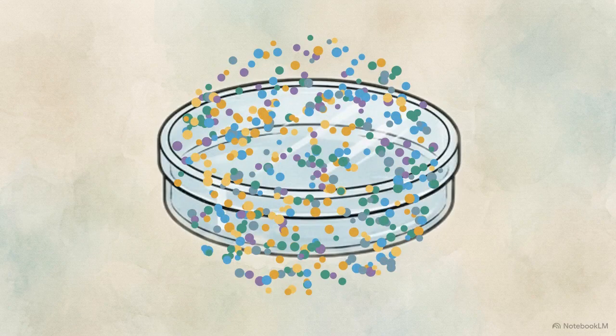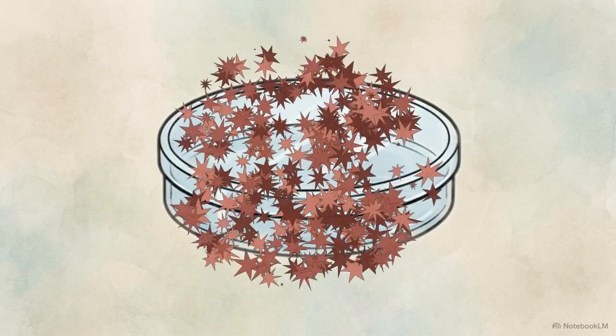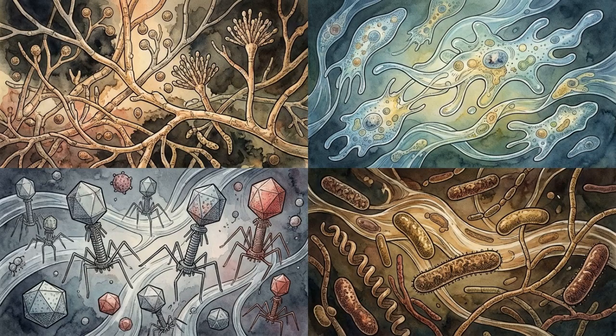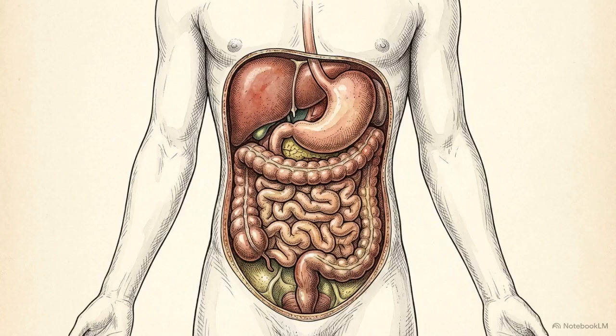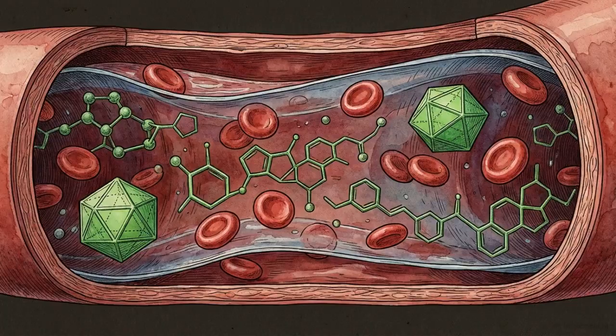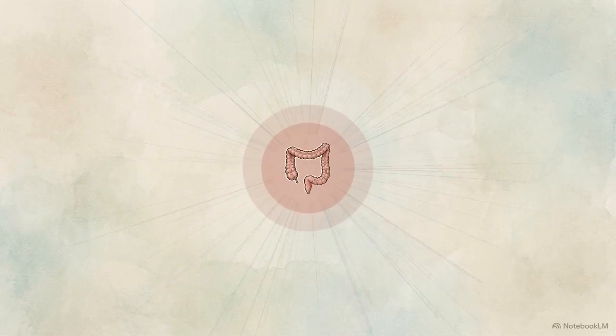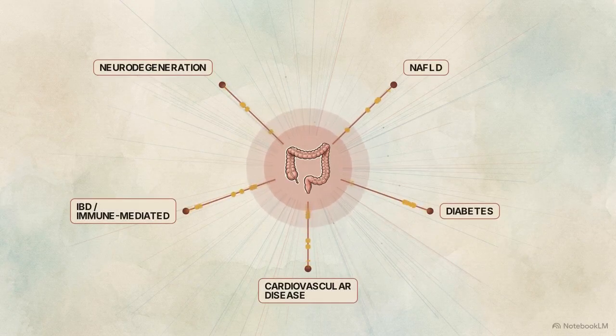Dysbiosis is an ecological state shift within the body, defined by a sharp decrease in microbial diversity and the unchecked aggressive overgrowth of harmful taxa. The microbiome is a multi-kingdom ecosystem comprised of fungi, protists, archaea, and viruses, all residing and interacting within the gastrointestinal tract. To understand how this drives systemic failure, we must map the exact mechanics of dysbiosis, how environmental triggers collapse the barrier, how microbial metabolites dictate host survival, and how we engineer this ecosystem. The gut microbiome serves as the central, modifiable node dictating the severity and progression of nearly all systemic human diseases.